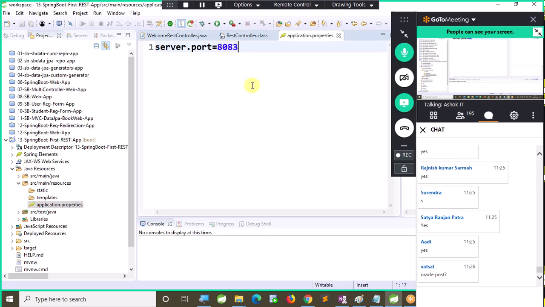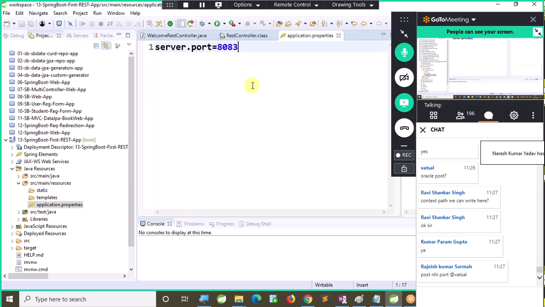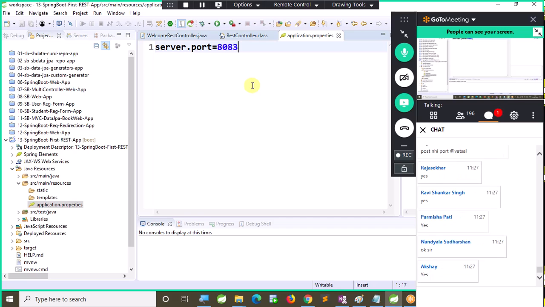server.port=8083. I'm configuring this. Context path, if you want, you can write it, but by default it will be empty. All of you clear? Good.